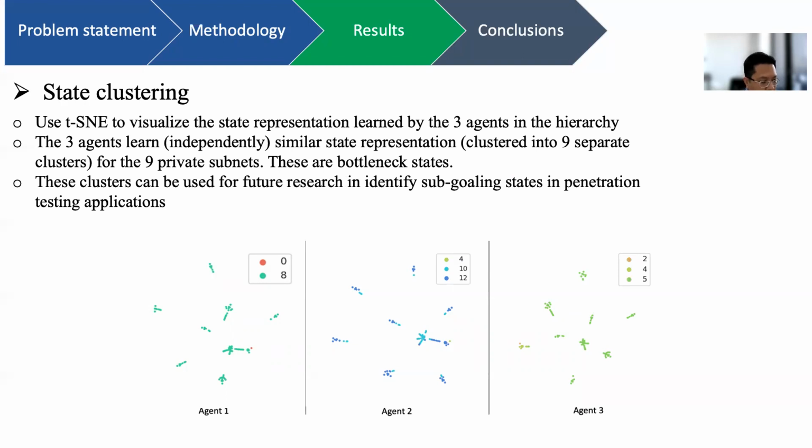The interesting thing here is that even though the agents do not know the structure of the private subnet, they represent the states in a number of clusters, which is similar to the number of private subnets defined in the scenario. For example, here we present a scenario for 50 hosts where we have 9 different private subnets. Additionally, this cluster information can be used to form subgoals for learning in more complex settings, which we are doing at the moment for our ongoing work.